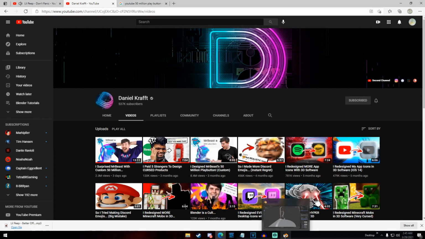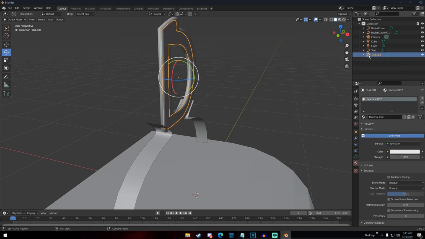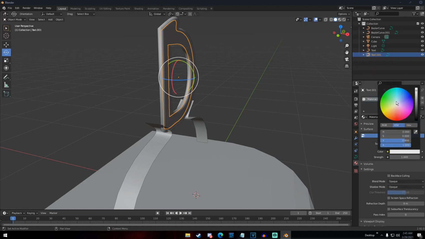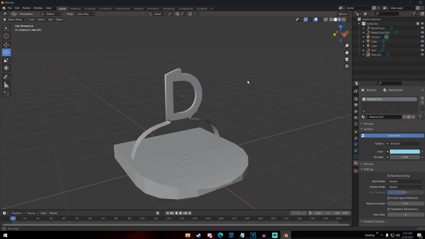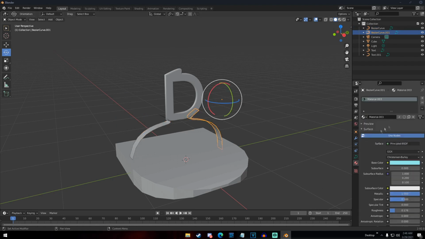Went back to Daniel Krafft, tried to look for his logo. I tried to do something like that. I didn't want to straight just use his logo. I wanted to do something of my own. But then I gave the inside D an emission shader to make it a nice glowing D, try to give it some power, you know? And then I just changed the materials for these little stands to a blue and purple, because like I said, that's the only colors I could find on his channel.